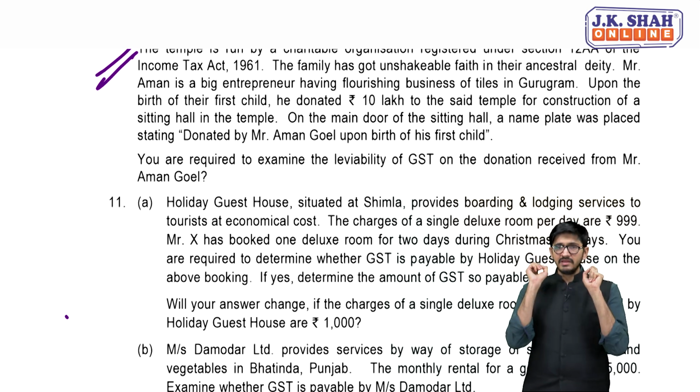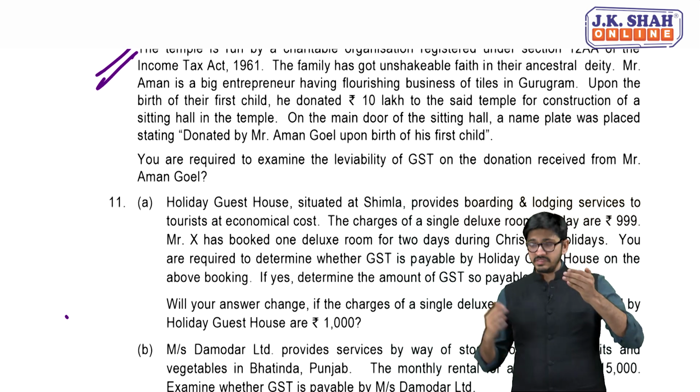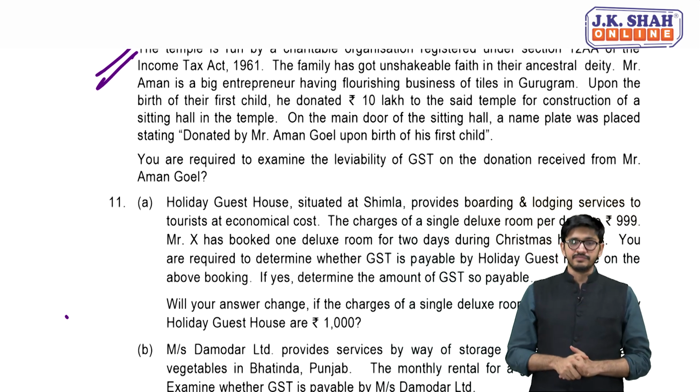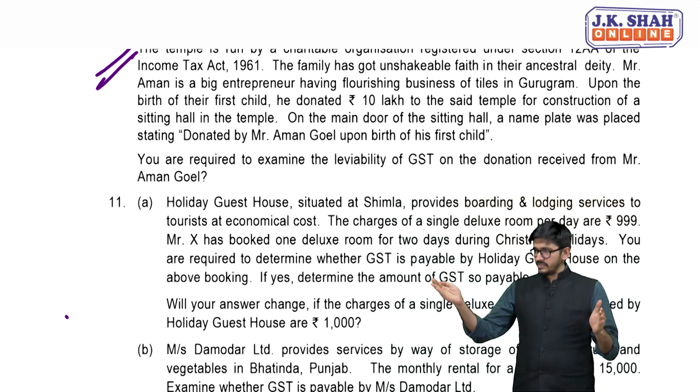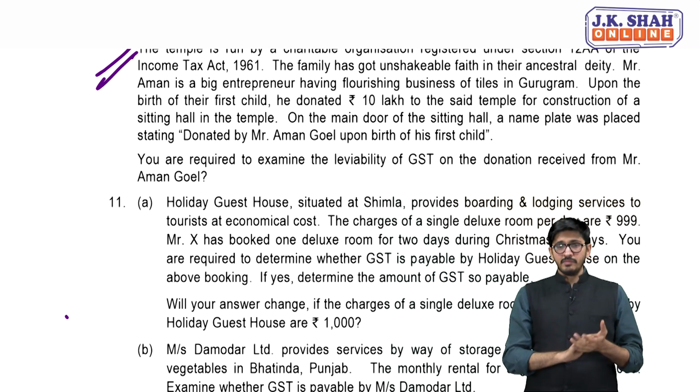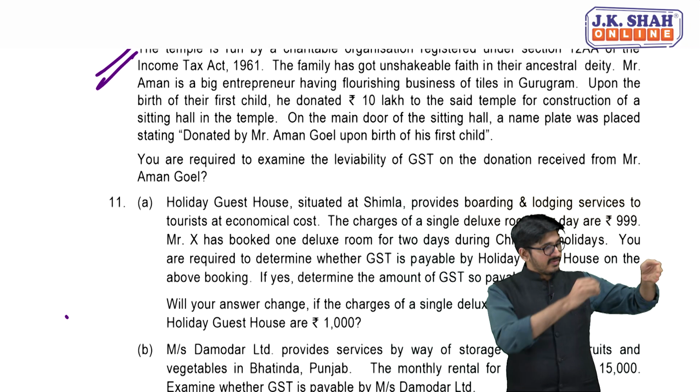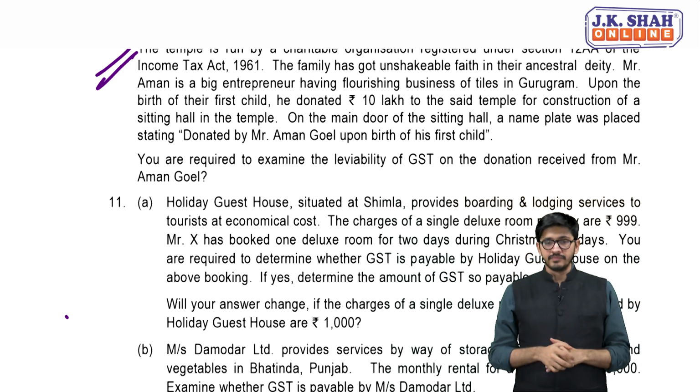So primarily there should be supply of goods or services, and there should be what? Flow of consideration. Only then GST will get triggered. So there is obviously 10 lakh rupees flowing from Aman's end, but now the question is, is the charitable trust giving any goods or service to Aman?